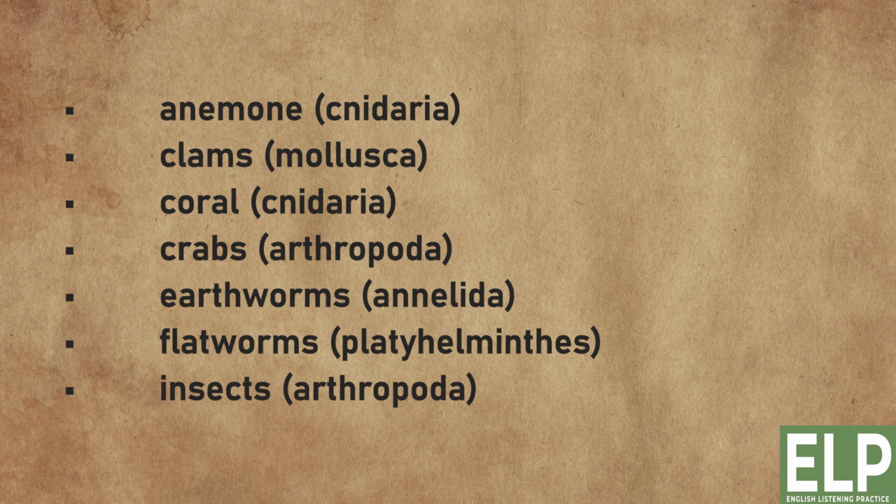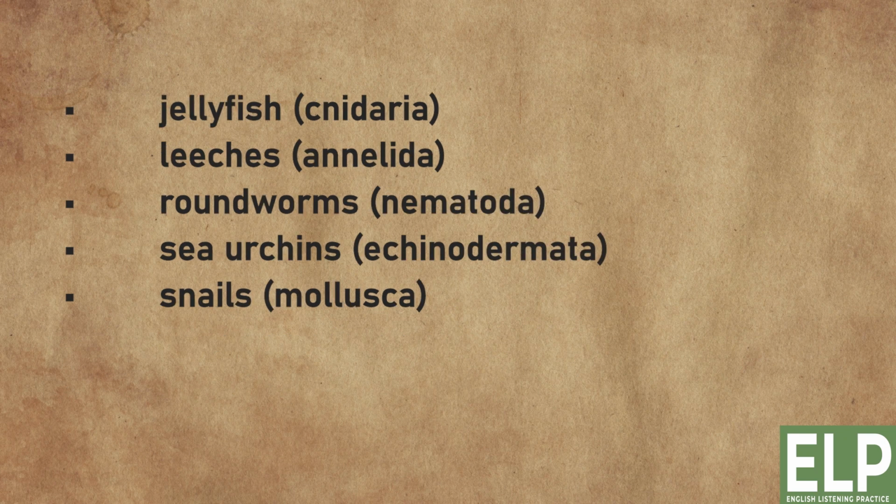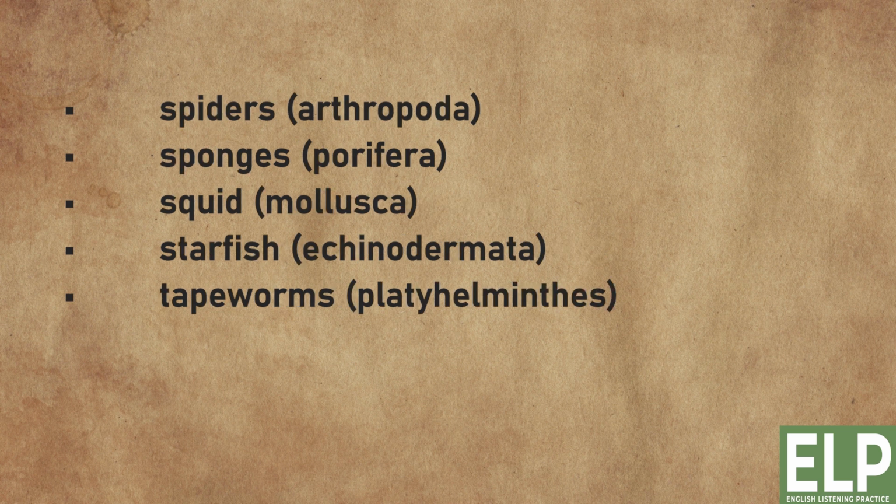Anemone, Cnidaria; clams, Mollusca; coral, Cnidaria; crabs, Arthropoda; earthworms, Annelida; flatworms, Platyhelminthes; insects, Arthropoda; jellyfish, Cnidaria; leeches, Annelida; roundworms, Nematoda; sea urchins, Echinodermata; snails, Mollusca; spiders, Arthropoda; sponges, Porifera; squid, Mollusca; starfish, Echinodermata; tapeworms, Platyhelminthes.